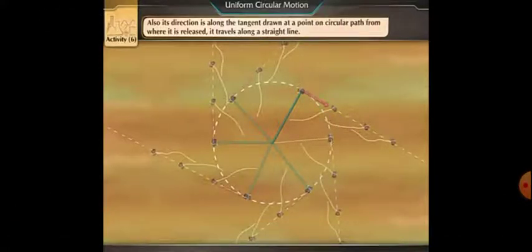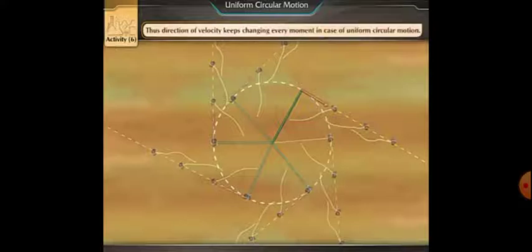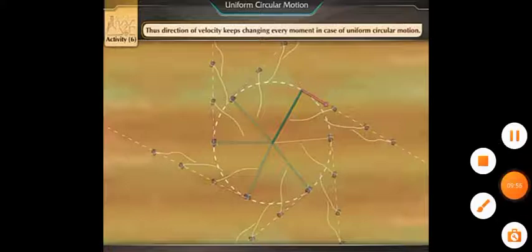Also, its direction is along the tangent drawn at the point on the circular path from where it was released. It travels along a straight line. Thus, the direction of velocity keeps changing every moment in uniform circular motion.